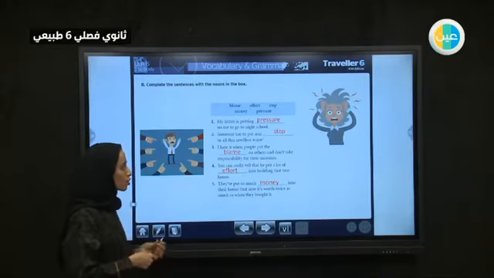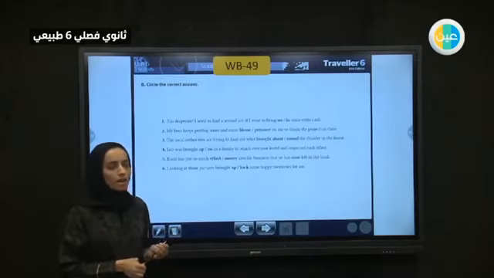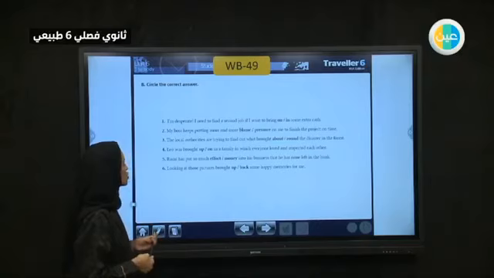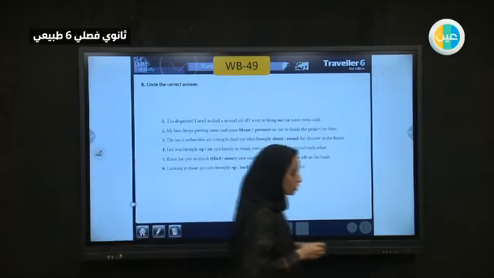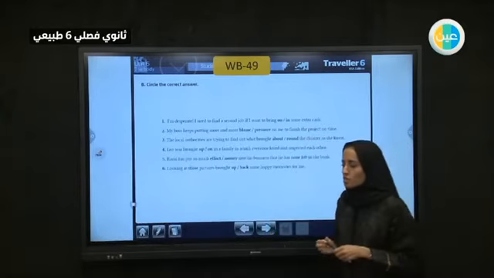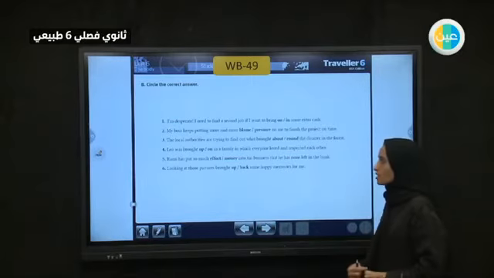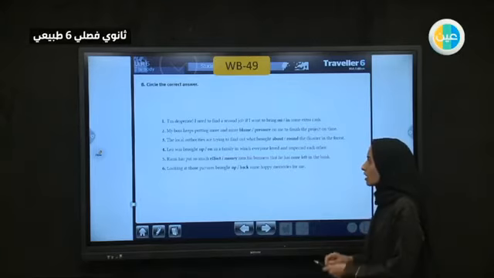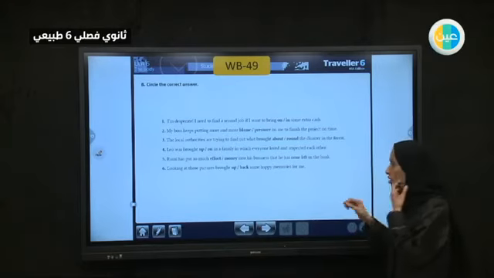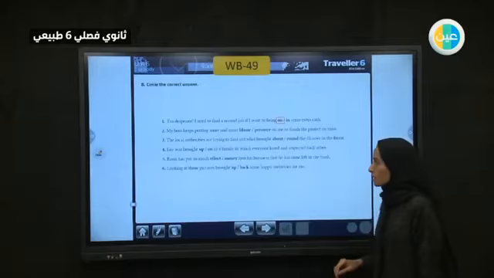Now let's check your workbooks on page 49. Workbooks, page 49. Here we have an easy exercise, which is just choosing the correct answer. We're going to do both the phrasal verb, which is bring, and the other one, which is the expressions with put. So, number 1, I am desperate. I am helpless. I can do nothing. I need to find a second job if I want to bring in some extra cash. I want to bring in. I want to earn more money.